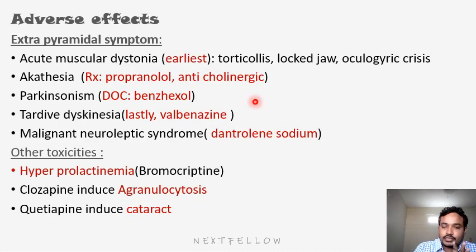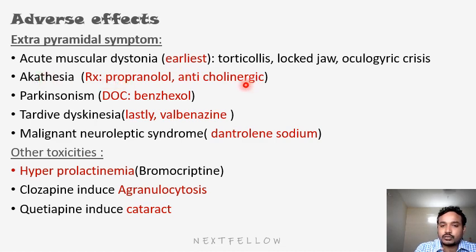So in antipsychotics, if they are asking a question, they are mainly focusing on ADRs. So you should know all these ADRs. Mostly antipsychotics, mainly typical antipsychotics, will cause extrapyramidal symptoms. So what are those extrapyramidal symptoms? First, acute muscular dystonia, which means the patient will not be able to maintain muscle tone. Mainly this is the earliest. If they are asking what is the earliest, acute muscular dystonia is the earliest symptom to happen.